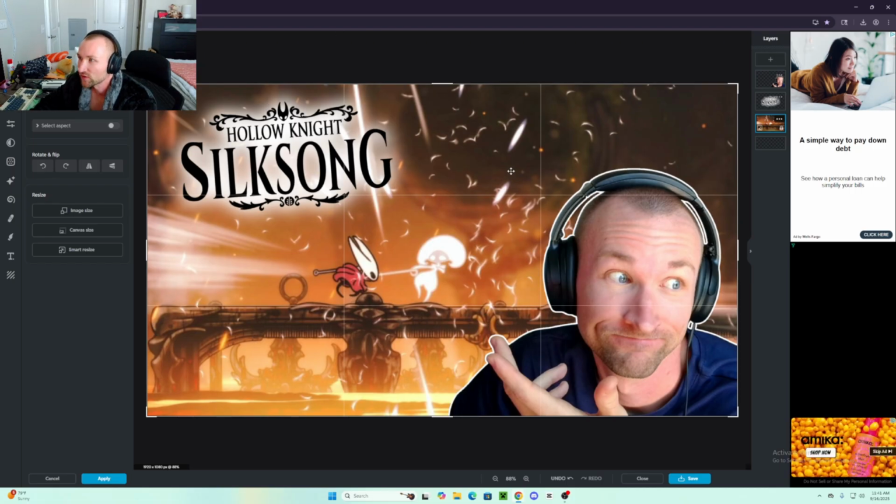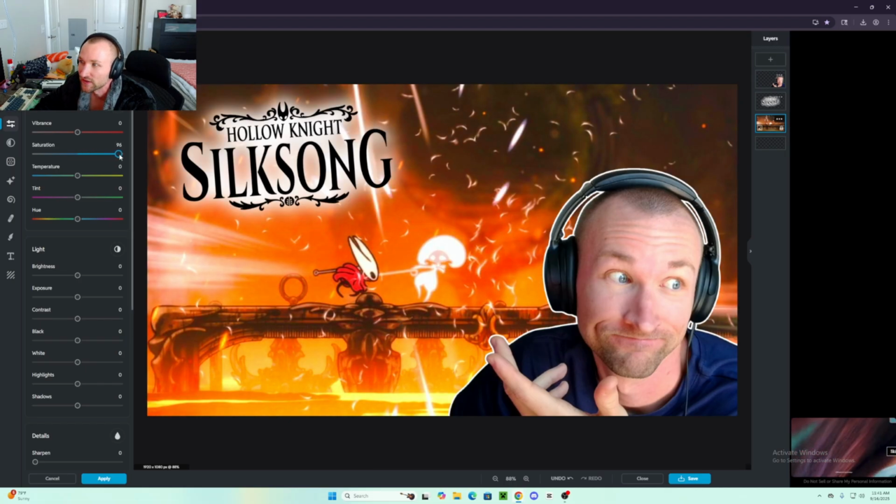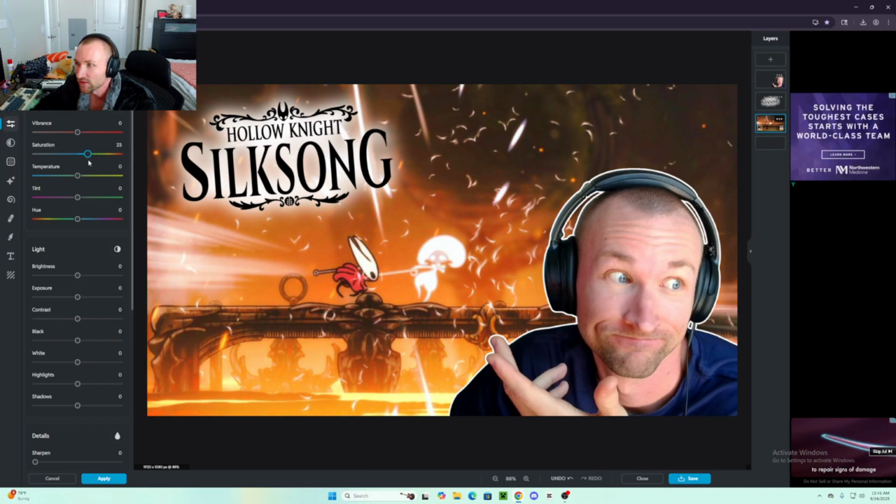So anyways, we've got our 3 images here. So now what I like to do is I go into adjust, and I start to adjust this with the color correction. So as you can see here, if you turn up vibrance, it's going to get a little bit brighter. If you turn up saturation, it's really going to exaggerate those red colors. So me personally, I'm most definitely going to turn up the saturation because it makes the background look a lot brighter.